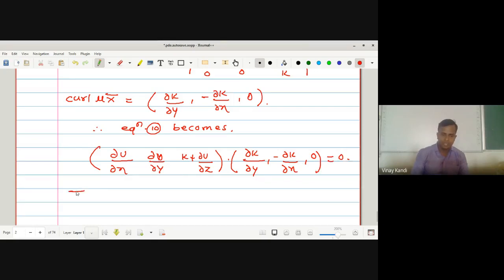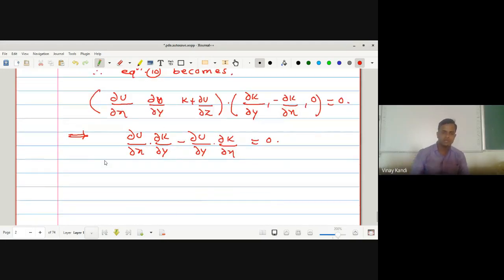Taking the dot product: ∂u/∂x into ∂k/∂y minus ∂u/∂y into ∂k/∂x, and k into 0 is 0, which is equal to 0.